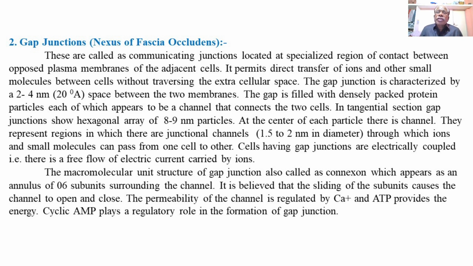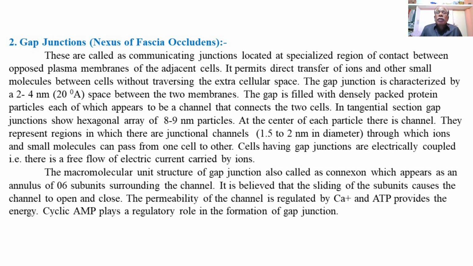In a lateral section or a tangential section, the gap junctions show a hexagonal array of 8 to 9 nm particles. So in a gap junction, there are several hexagonal densely packed protein particles, and each protein particle will have a thickness of 8 to 9 nanometer.